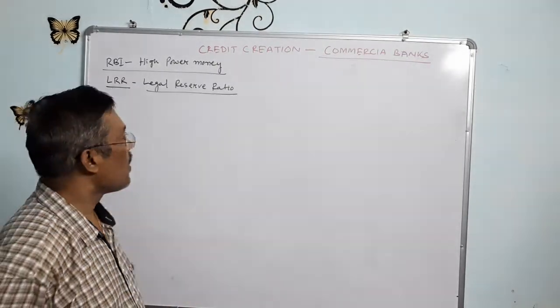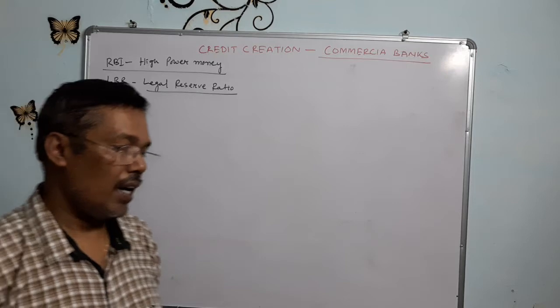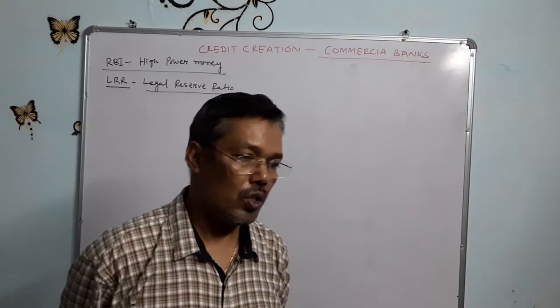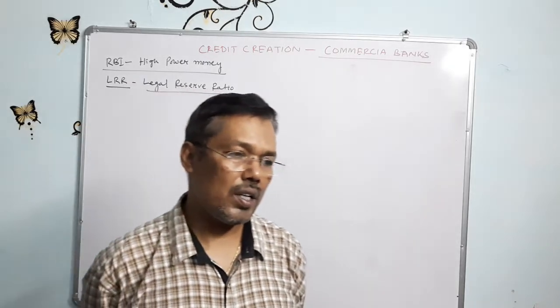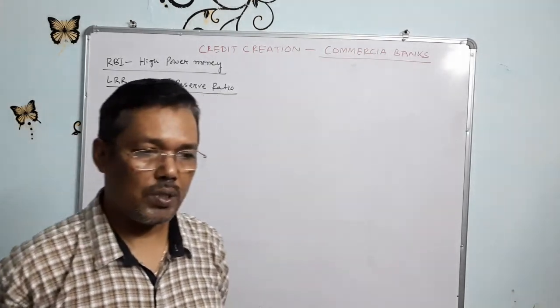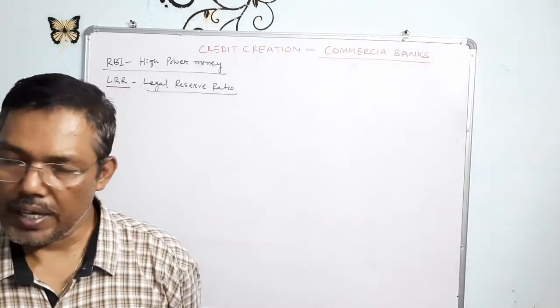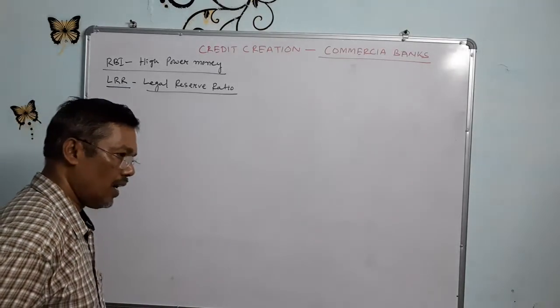That is why the bank has to reserve some money with itself, and some part of the money is reserved with the RBI as per RBI guidelines.